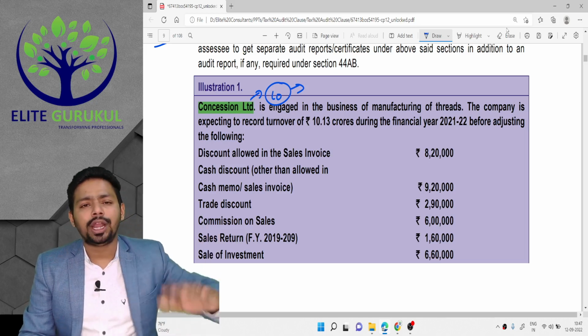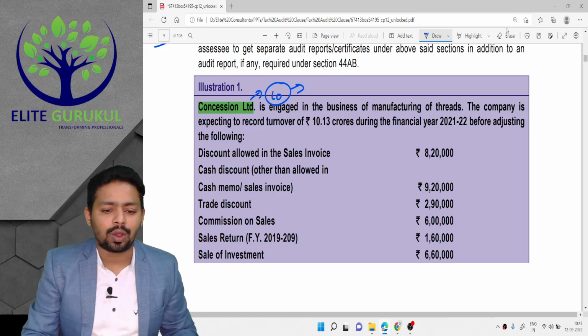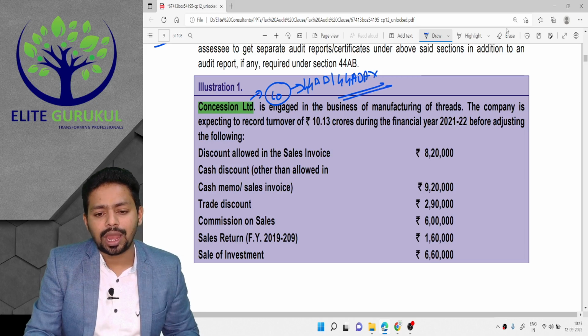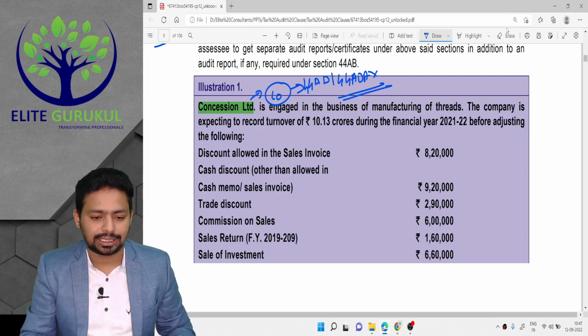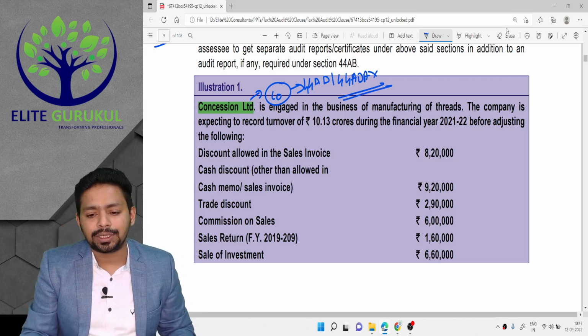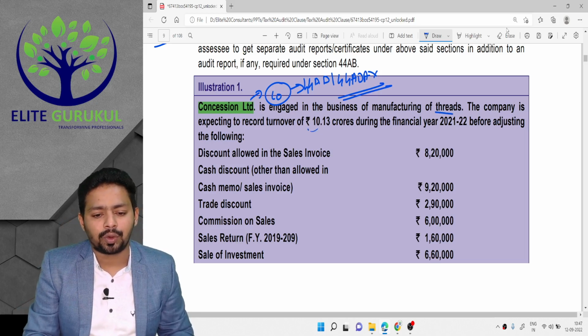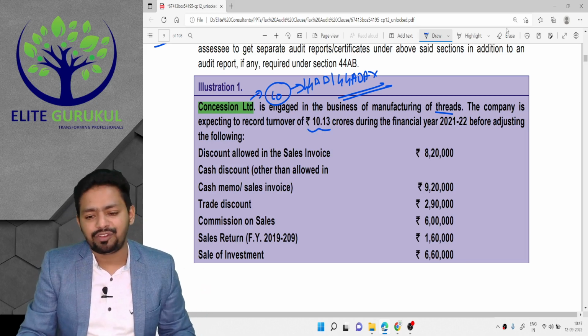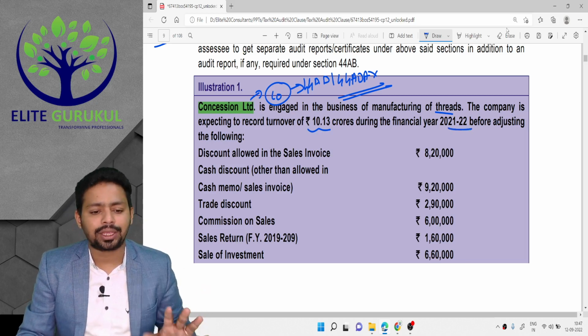So lower profit declaration under 44AD and 44ADA, all those sections are not applicable to the company. Please understand. It is engaged in the business of manufacturing of thread. So it is a manufacturing company expecting a record turnover of 10.13 crore. Definitely tax audit becomes mandatory during the financial year 21-22 before adjusting the following.